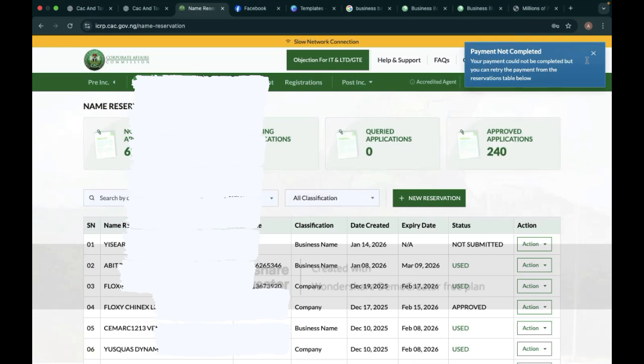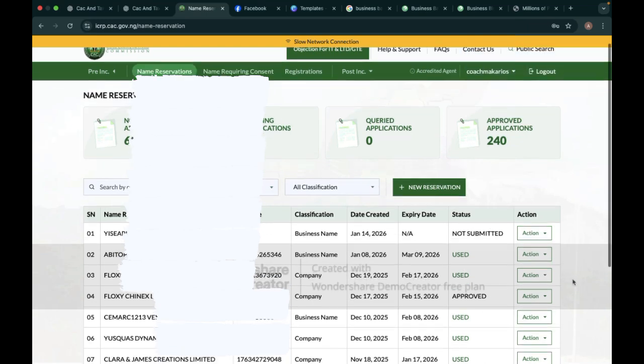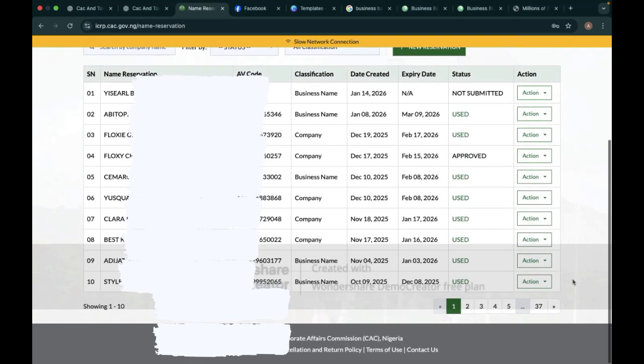So you might think your payment was not being processed, but that's not the case. In here you see approved, like you're seeing on this Floxy Chinex Limited, you see approved instead of this not submitted. The not submitted is because I didn't make payment. Let me show you another business name. Okay, like this Styled by Course is actually a business name. Anything that does not end with Limited in here is a business name.